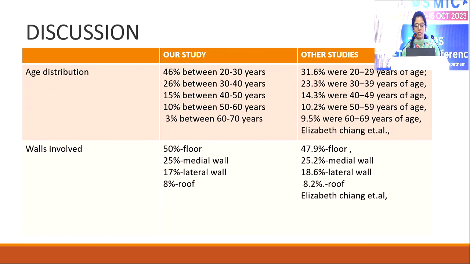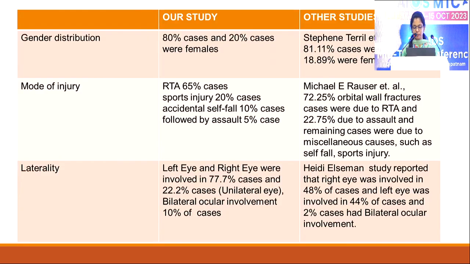The most common nerve to be involved is the infraorbital nerve, and the next one is the optic nerve. Coming to comparison with other studies, our study shows that 46% of the cases fall between 20 to 30 years, while Elizabeth Chiang et al. study shows 31.6% were in this age group. Walls involved: most common is floor with 50% and least is roof with 8%, while Elizabeth Chiang et al. study shows almost similar. Gender distribution, 80% cases were male and 20% female, which is almost similar to the Stephen Terrell et al. study.